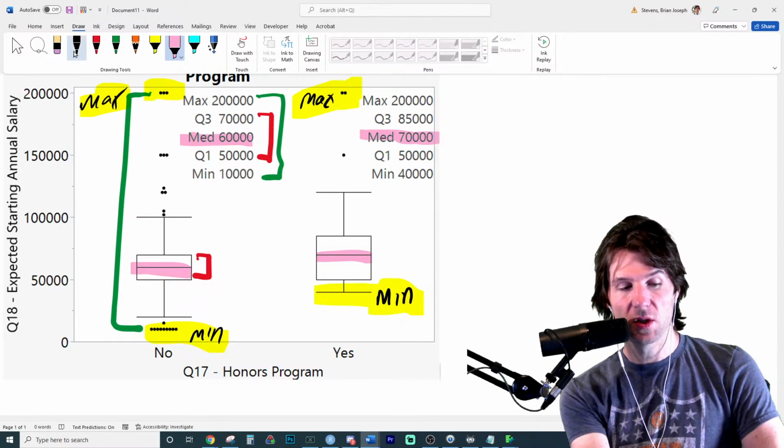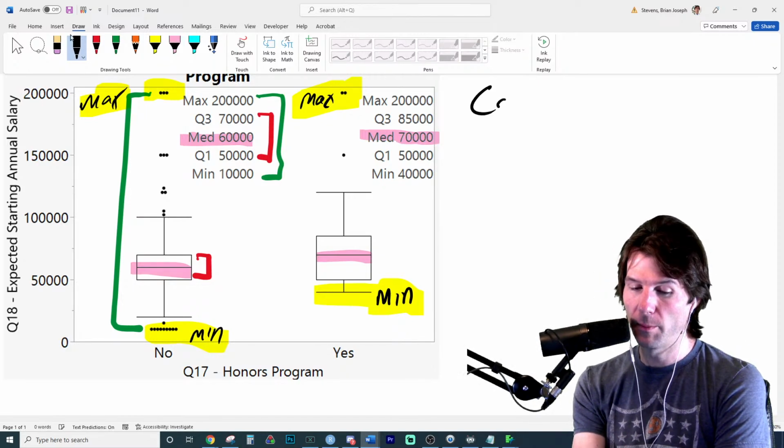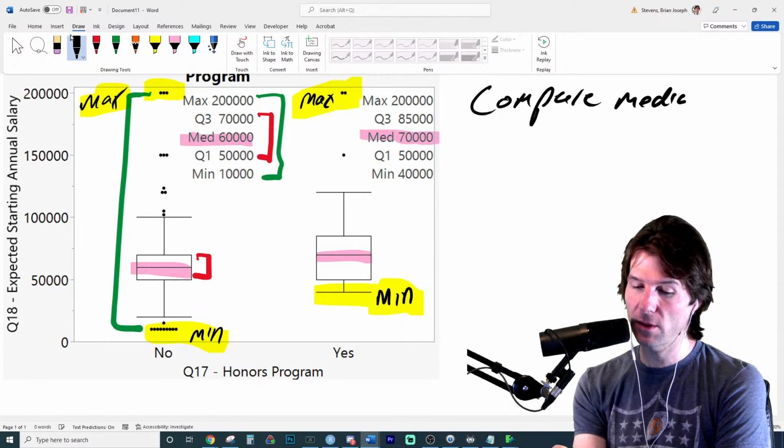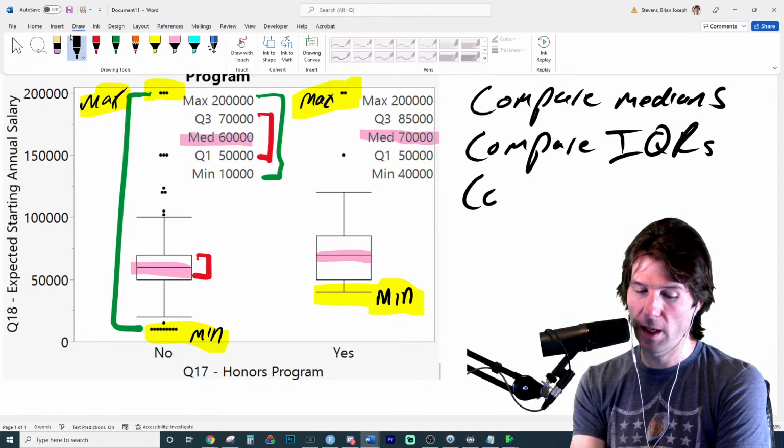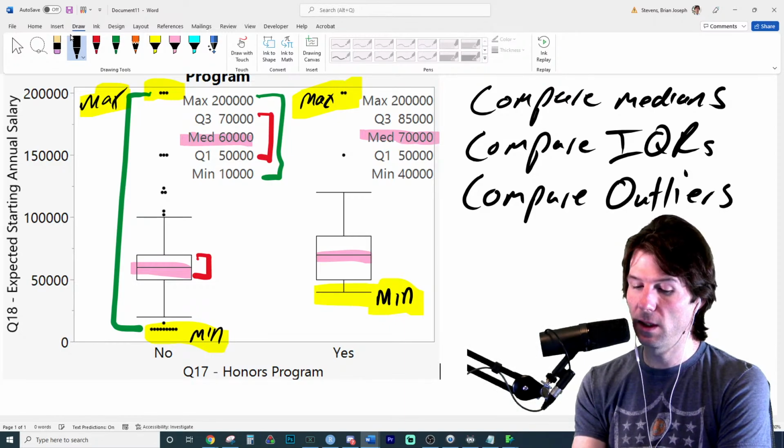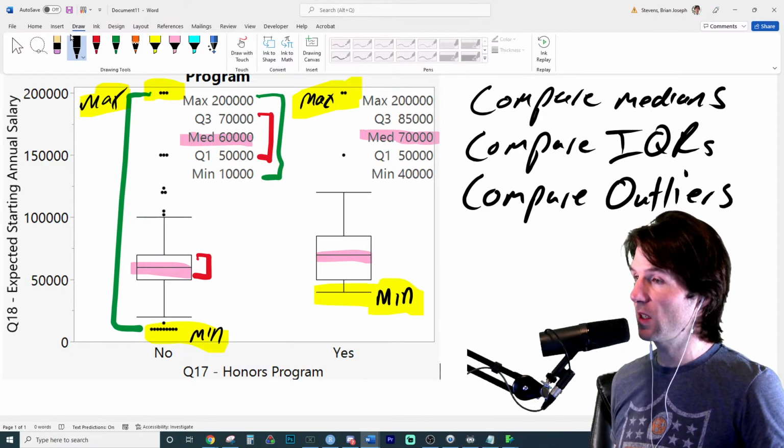So here is some things I think you should do. Compare medians, mention the values. Compare IQRs. Compare outliers. I'd write some sentences comparing these things because they're all things we can see in a box plot.